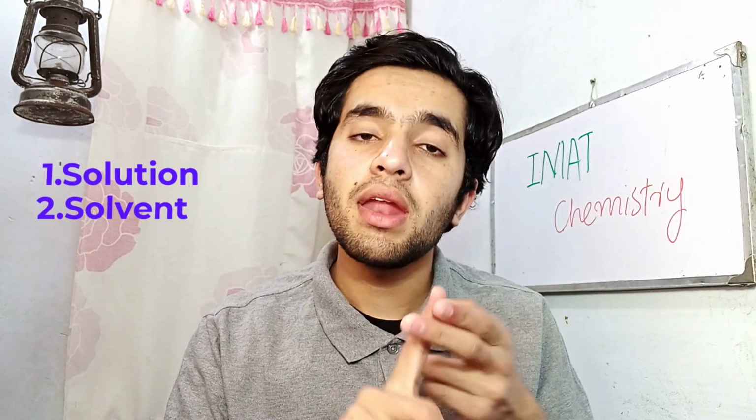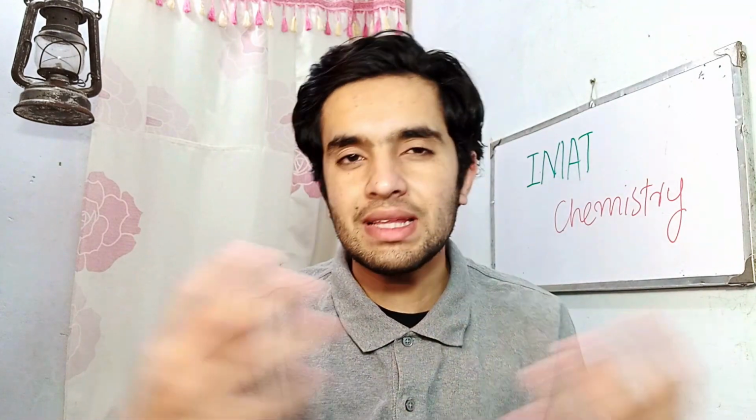But the most important sections of IMAT chemistry are solutions and solvents, and then stoichiometry. These two chapters make up most of the calculations of IMAT, so at least 3 to 4 questions are confirmed from these chapters. I would practice these chapters frequently, because there are calculations like how to calculate moles, how to convert moles to mass and mass to moles, and how to convert moles to volume. These are the stoichiometric calculations that we need to understand.